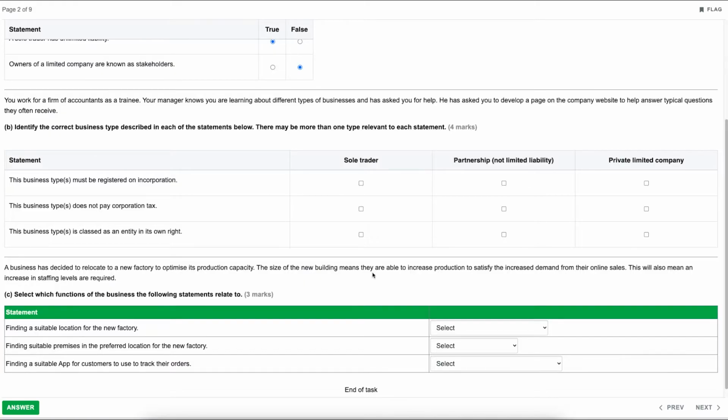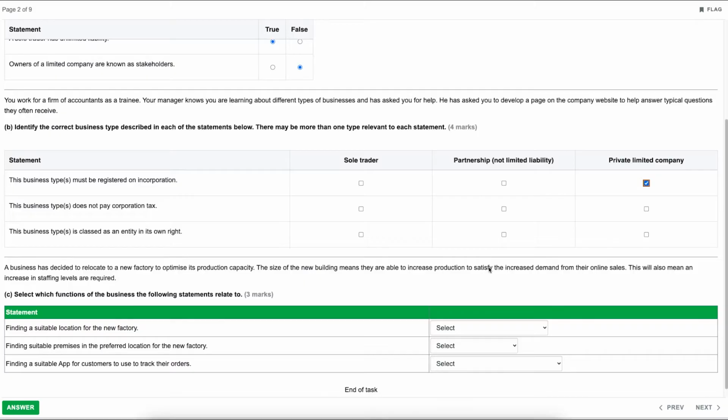So I would hazard a guess that there are 4 boxes here that are going to be ticked. But we'll see. Okay, we don't know that yet, but with it being 4 marks, I would assume that it's 1 mark for each correct tick. So the first statement then, the business type or types must be registered on incorporation. So that would relate to a private limited company.